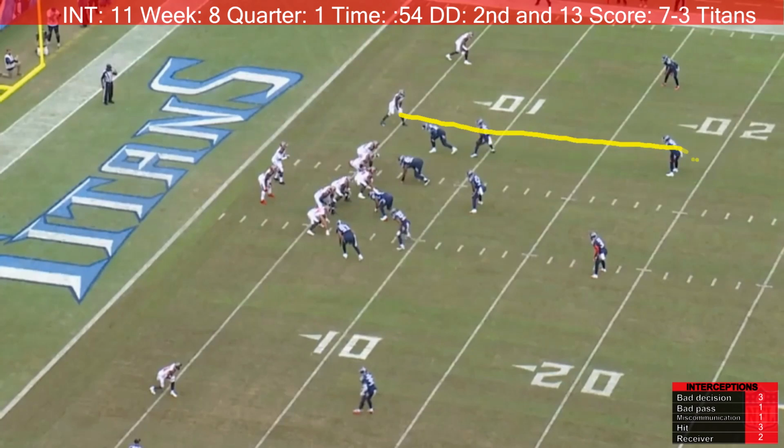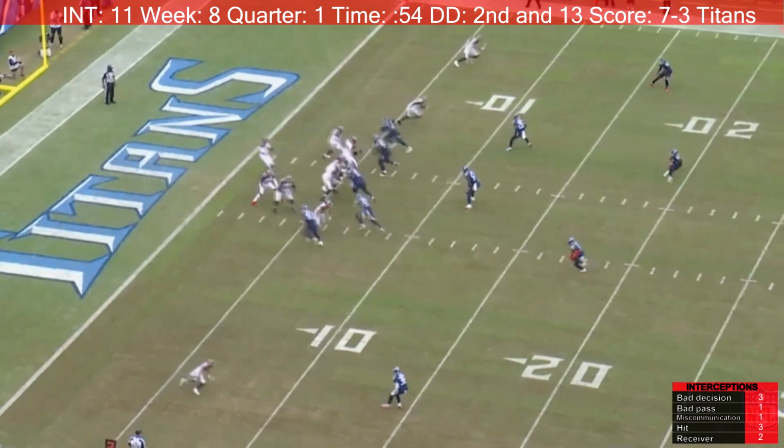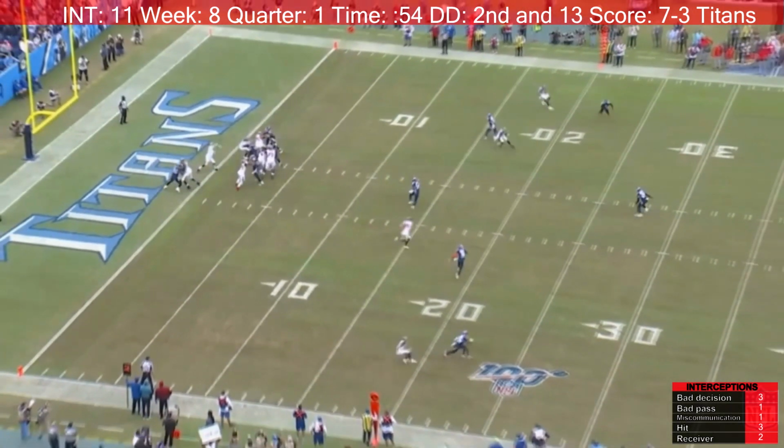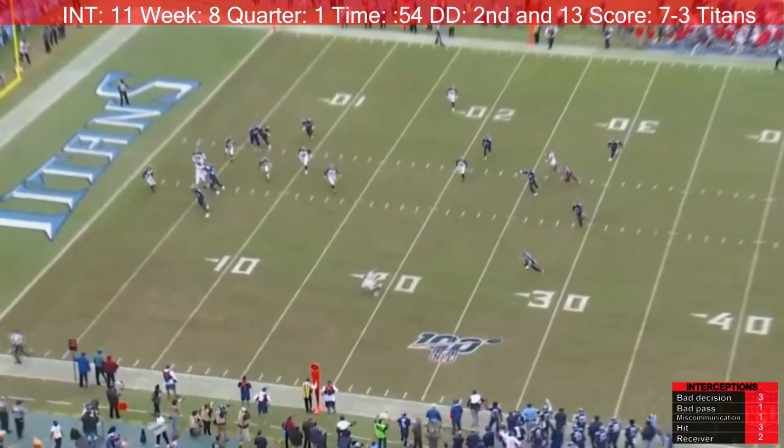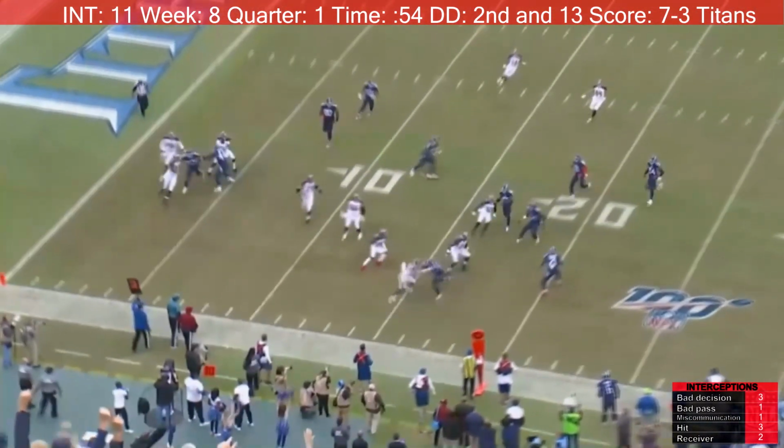Chris Godwin runs a route which comes up and goes towards the inside. However, Jameis Winston is expecting Chris Godwin to continue moving straight down the field. You can see this because as Chris Godwin is running, Jameis Winston throws the ball before Chris Godwin cuts to the inside, and the ball lands. You can see here Chris Godwin moving to the inside. Jameis Winston is throwing the ball as though Chris Godwin is going to the outside. He throws it at about that area. This is a communication issue between the receiver and the quarterback.